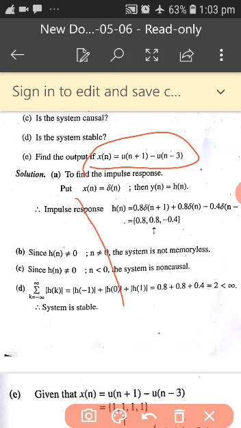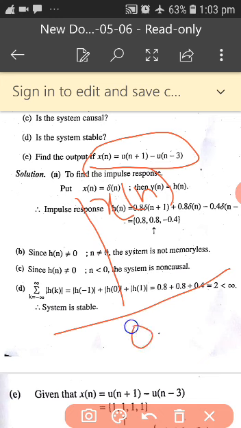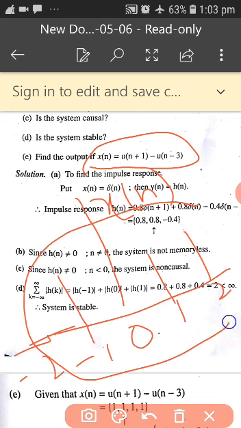When I draw this x of n, this is 0, this is 1, this is 2, this is minus 1, this is minus 2 and so on. This is u of n plus 1. Plus 1 means it is at minus 1. And minus u of n minus 3. Minus 3 means it is at plus 3. When you subtract these two, you are going to get this signal.